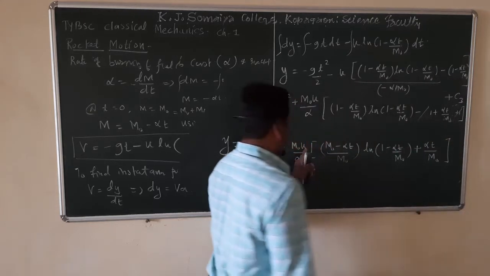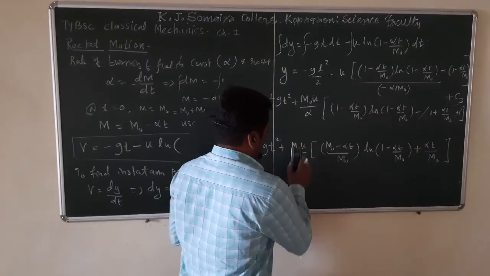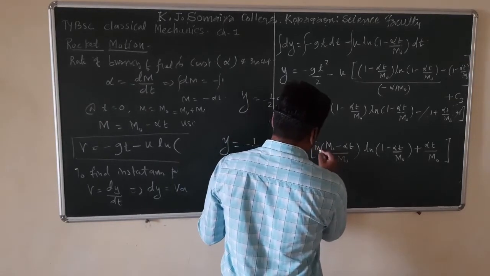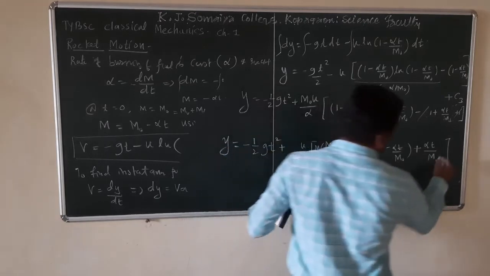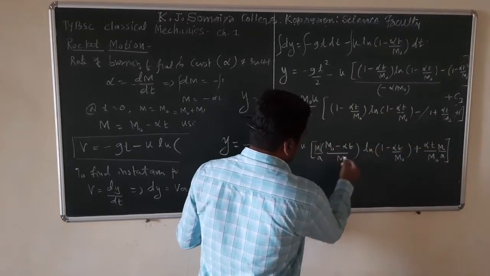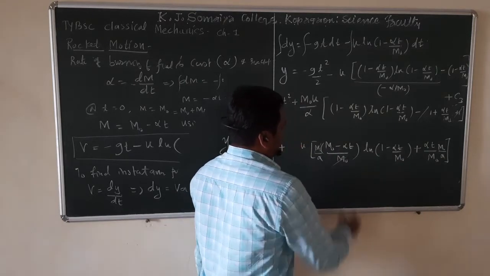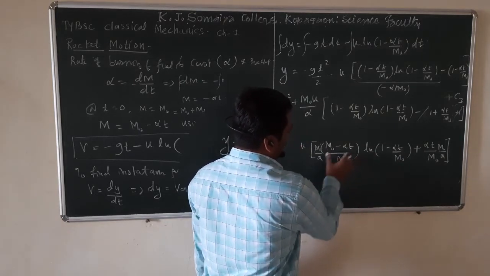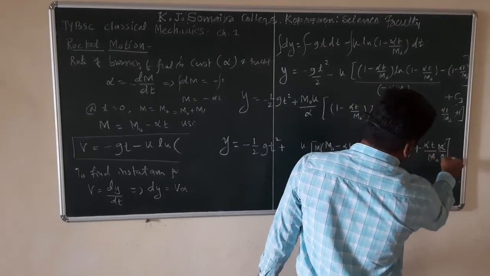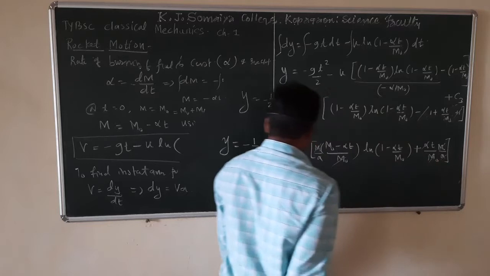Now keep u over here and multiply by m0 upon alpha to this term and this term. So what will we get? m0 will get cancelled, and from this term we get (m0 minus alpha t) upon alpha, and from this term m0 alpha alpha, we get only t.